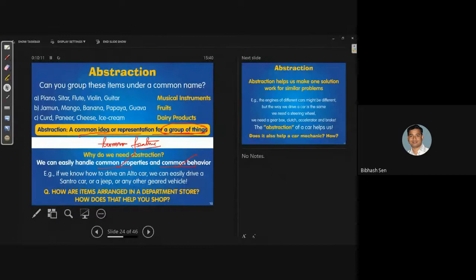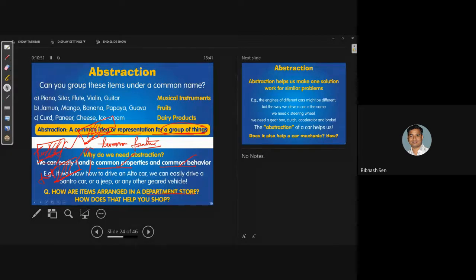So how are items arranged in a departmental store? You will find in a departmental store maybe toiletries in one rack, food items in one rack, clothing items in one rack, meaning these items all have similar properties. So anyone inside the shopping mall or any departmental store can find the item easily. In the same way, if you can represent your problem in this way, the solution finding will be very easy. So this is our initial attempt to find out the problem.